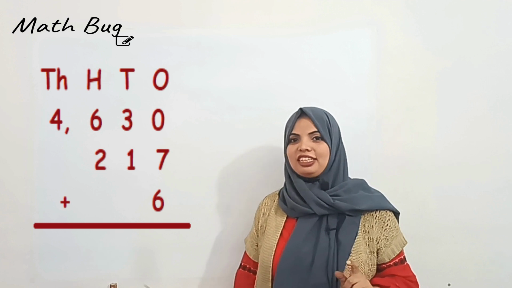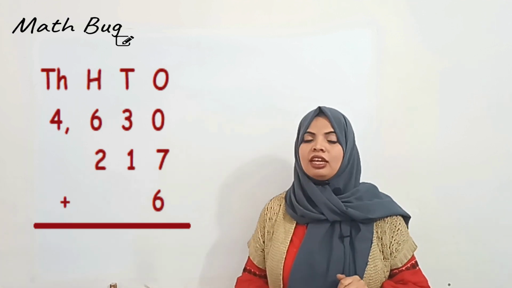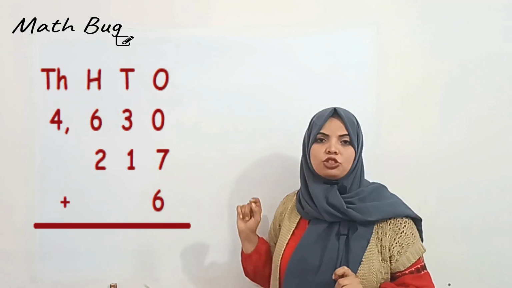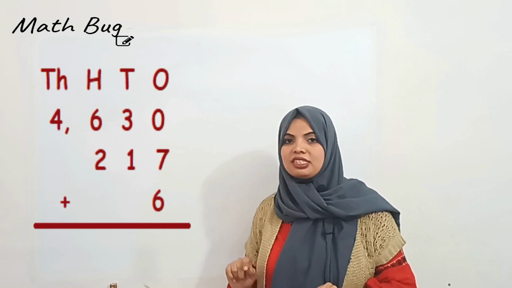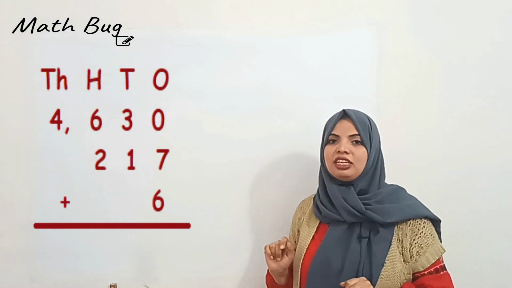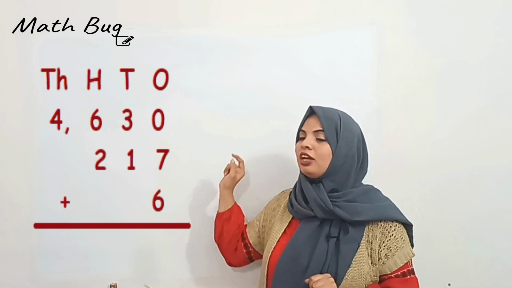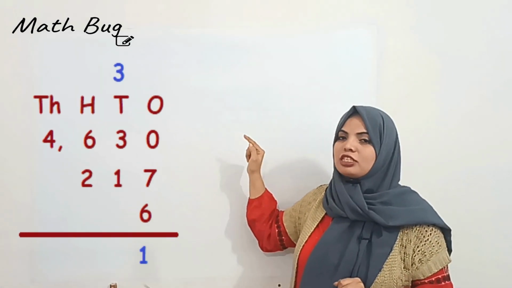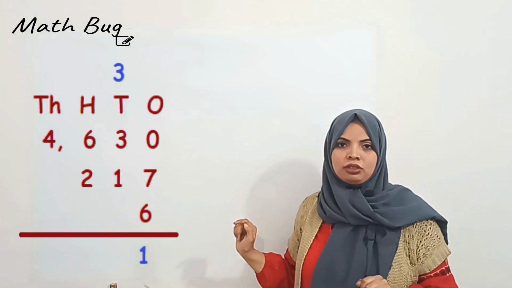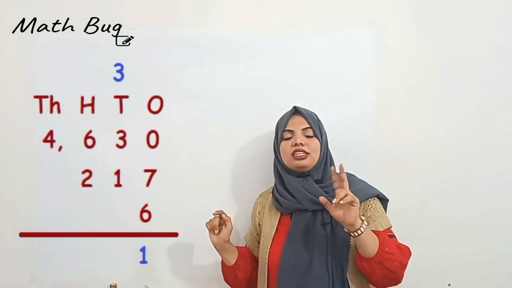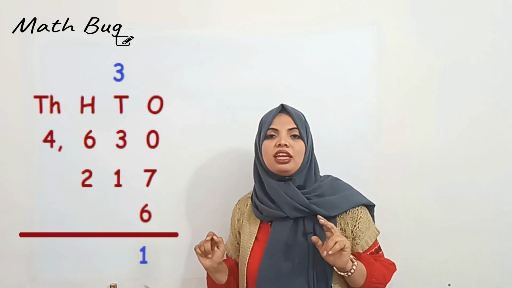The next mistake that students usually do is in carrying. They know that when a 2-digit number comes in an answer, for example, let's take 13. When you get 13, most students make the mistake that instead of putting 1 as the carry, they put 3 as the carry and put 1 down. They do not understand which number should be carried.